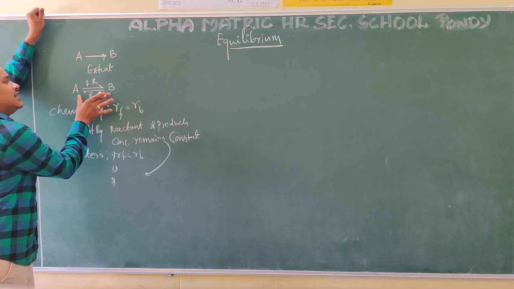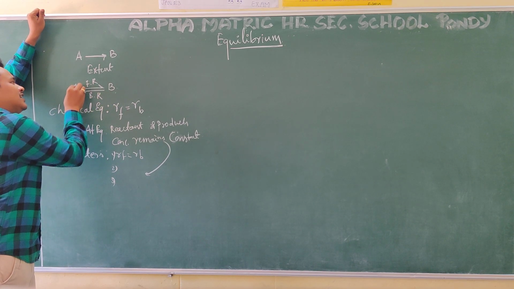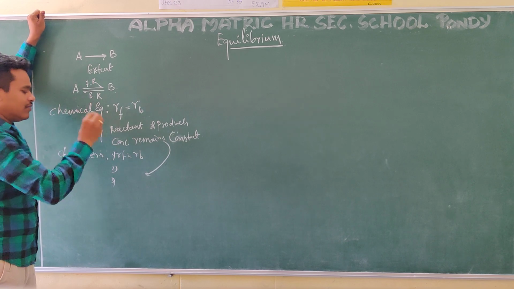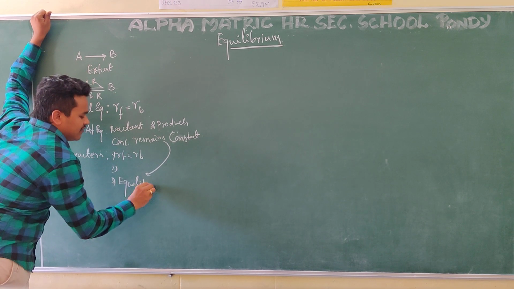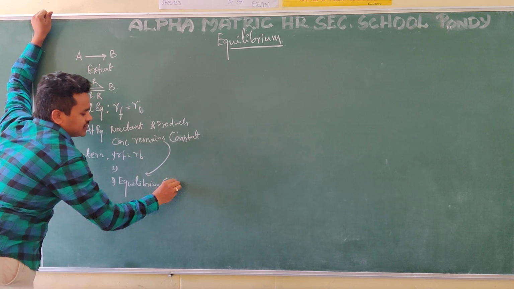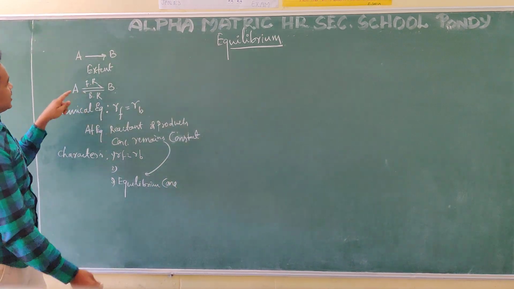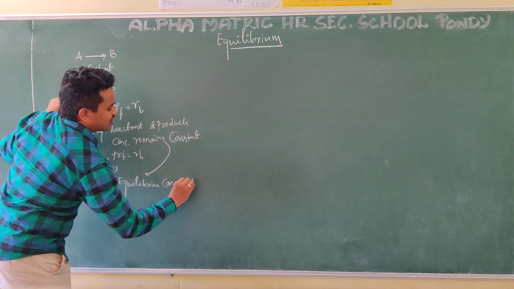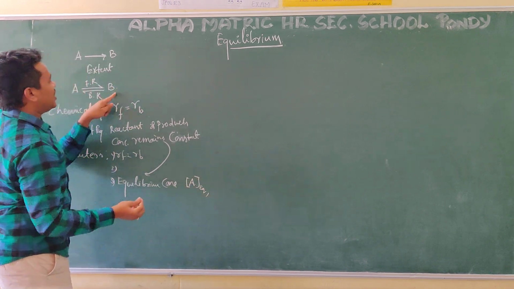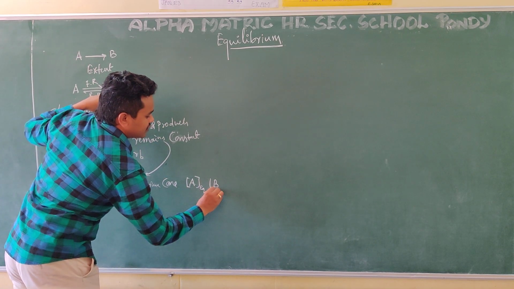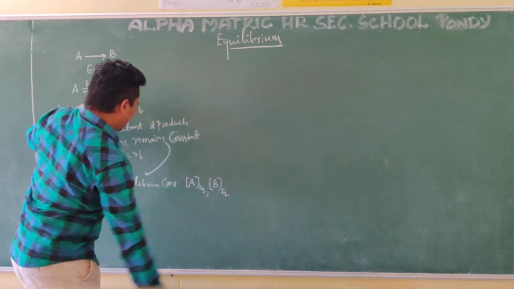Once the equilibrium state is achieved, the concentrations are called equilibrium concentrations. We denote A concentration at equilibrium with square brackets EQ, and B concentration at equilibrium with square brackets EQ, like that.